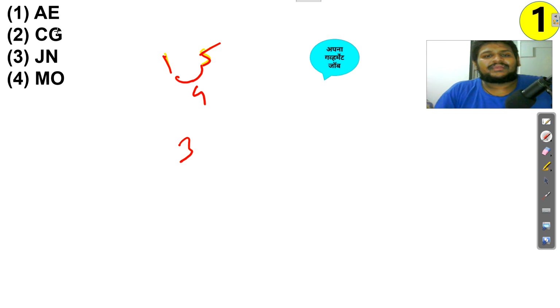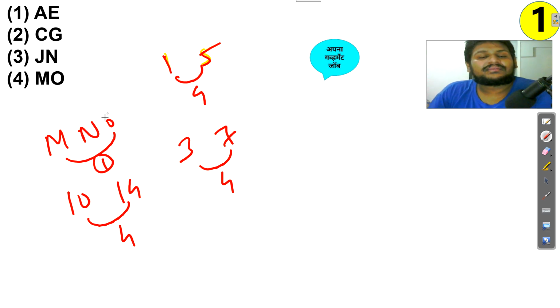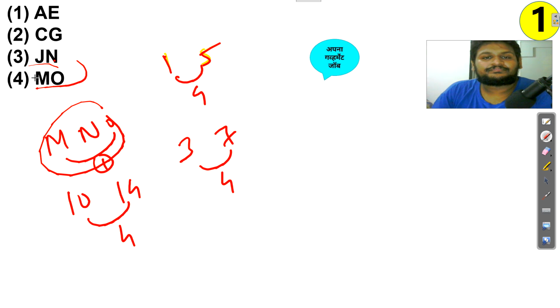C means 3, G means 7. E means 5, F means 6, G means 7. Again a gap of 4. J: E, F, G, H, I, J means 10. L, M, N, that is your 14. Again the gap is of 4. But here L, M, N, O, the gap is only 1. So the answer is MO.